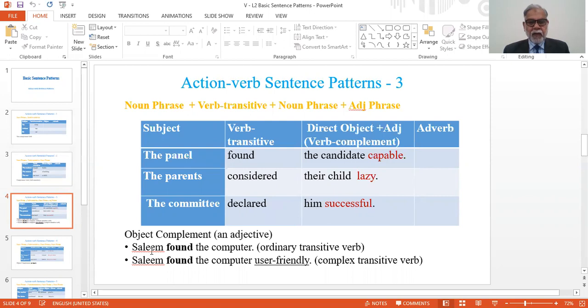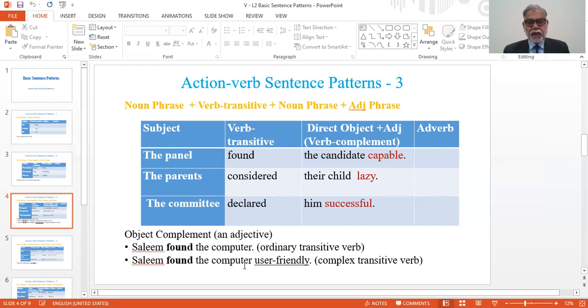One more thing about the verb is that sometimes verbs are ordinary transitive verbs, and sometimes verbs are complex transitive verbs. This is a very important point, and it should be remembered in this example. Salim found the computer. Salim is subject, found is ordinary transitive verb. The computer is direct object or the complement of the verb found.